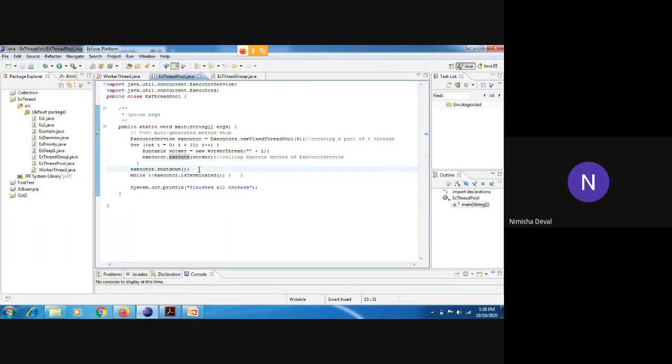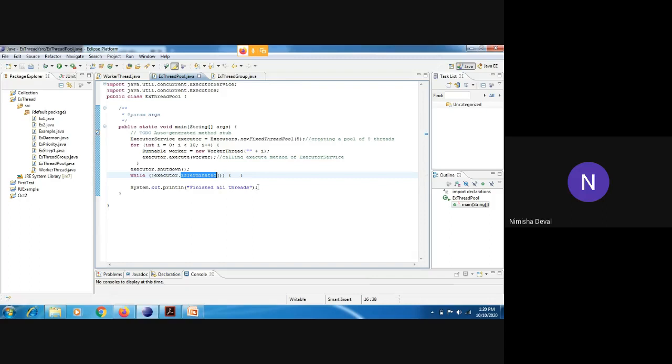Okay, means one process at a time, divided among 5, but the working of each is different. And after working of all these threads, we will shut down the executor, because whenever we are creating multiple threads, we need to shut it down.